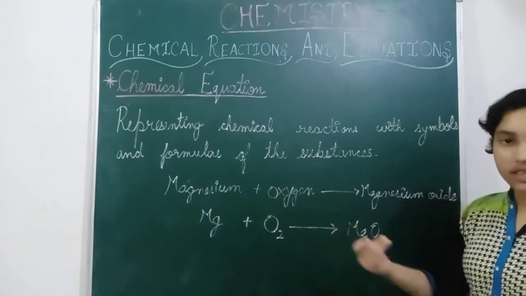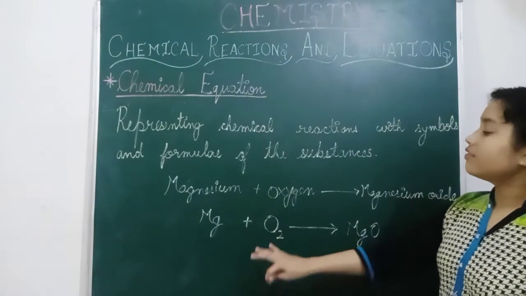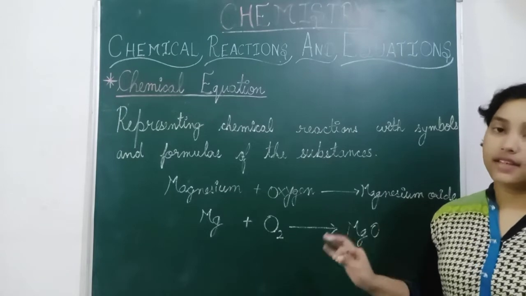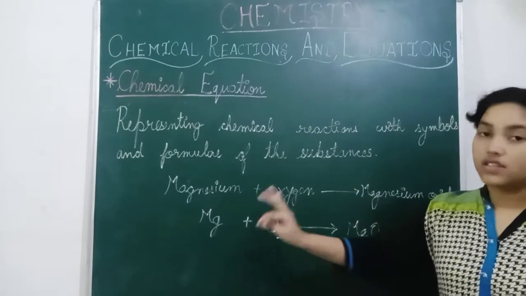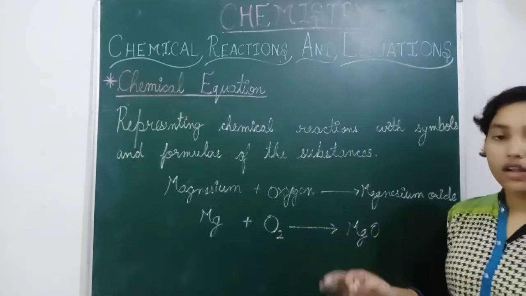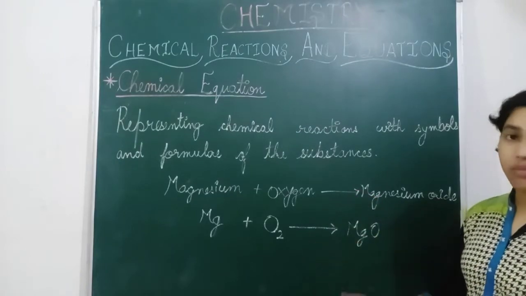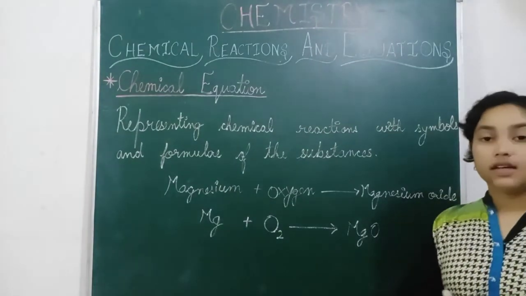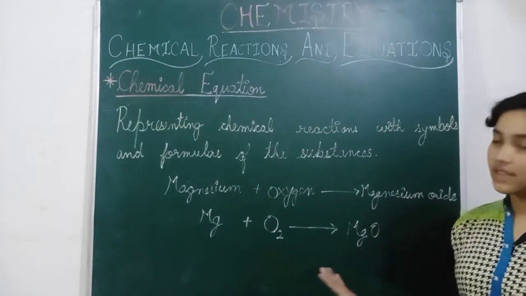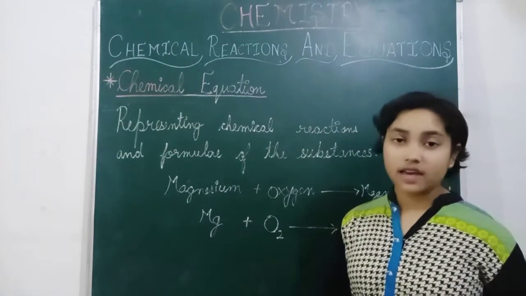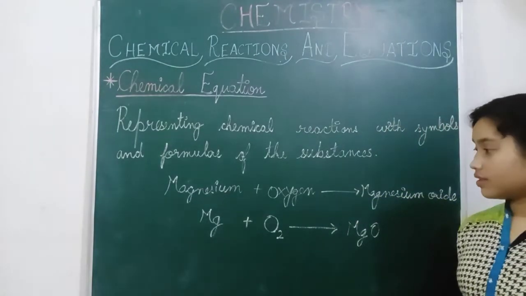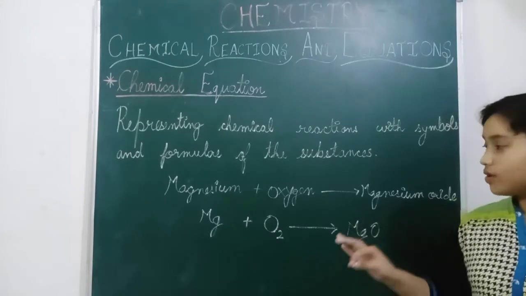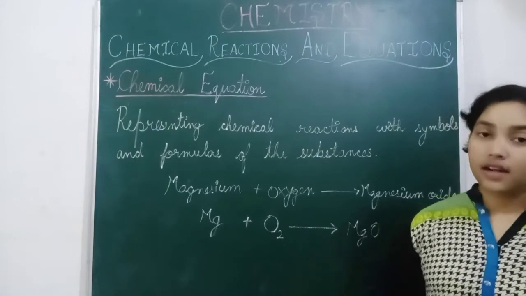Word equation means all are the spellings, full spellings. But when we write only the symbols and the formulas, then it is known as chemical equation, because all the substances are the same but they are represented in short. Now what is the need for writing this in short? Because it saves time very much and it doesn't need so much space, so much time to write. So it's very easy to learn also.